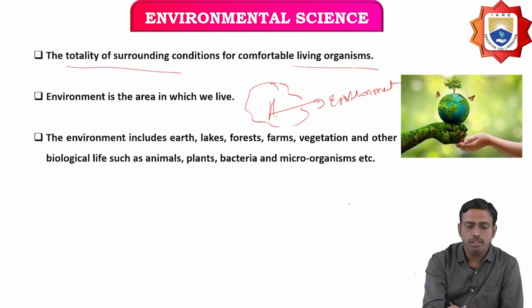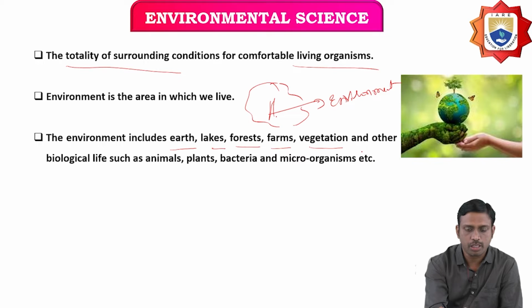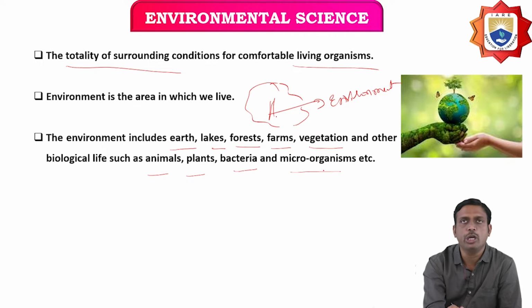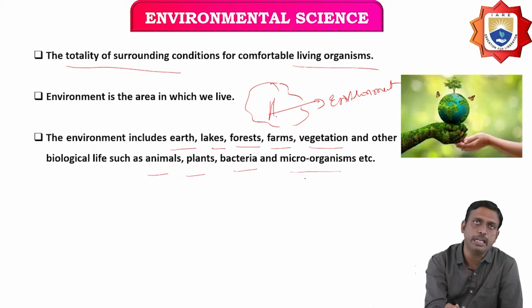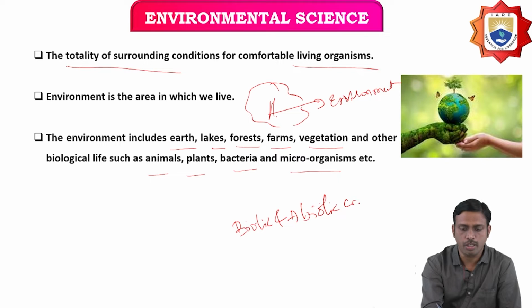The environment includes earth, lakes, forests, farms, vegetation, and other biological factors such as animals, plants, bacteria and microorganisms. All these are covered in the environment. Environment includes biotic and abiotic components.